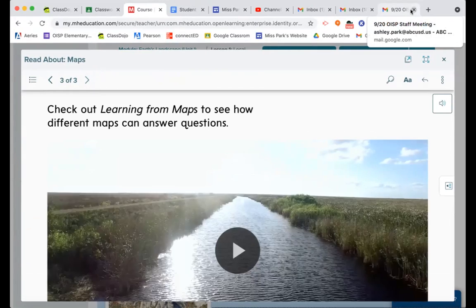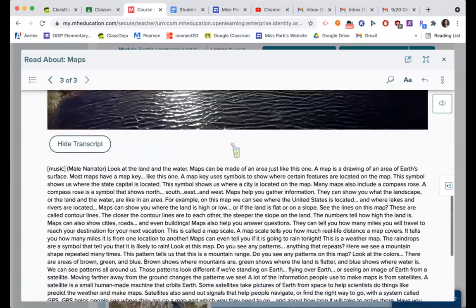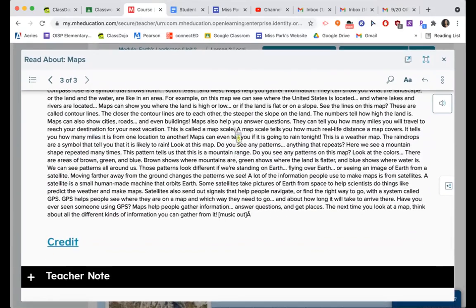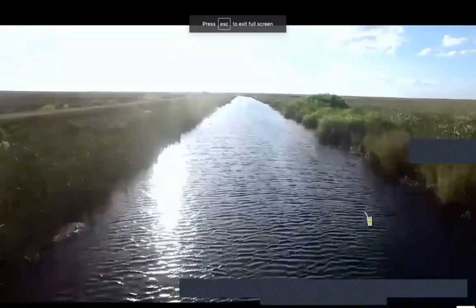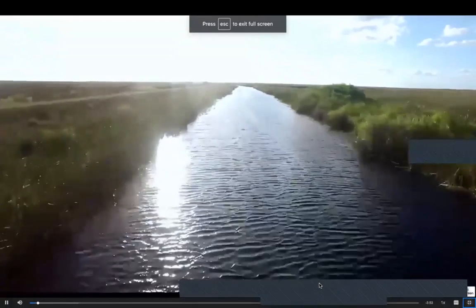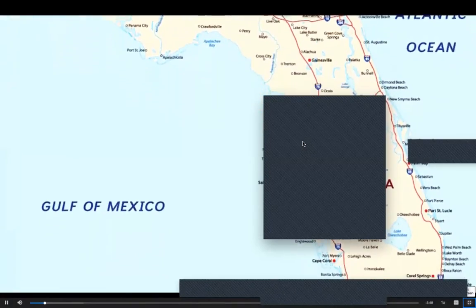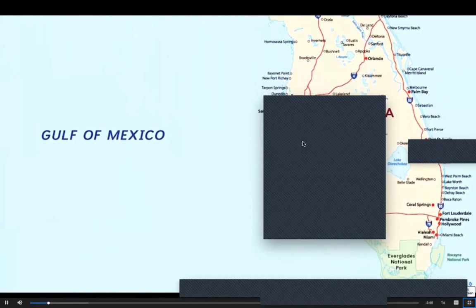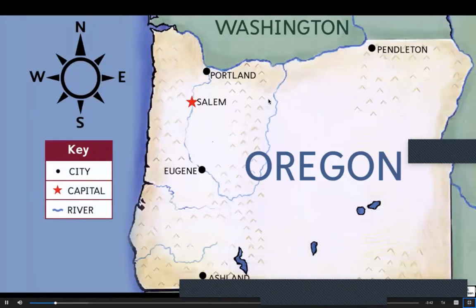Now check out Learning from Maps to see how different maps can answer questions. So let's go ahead and watch this video. Look at the land and the water. Maps can be made of an area just like this one. A map is a drawing of an area of Earth's surface. Most maps have a map key, like this one.